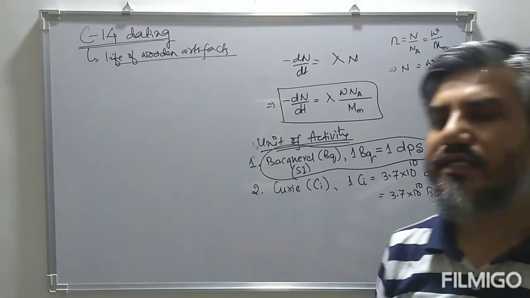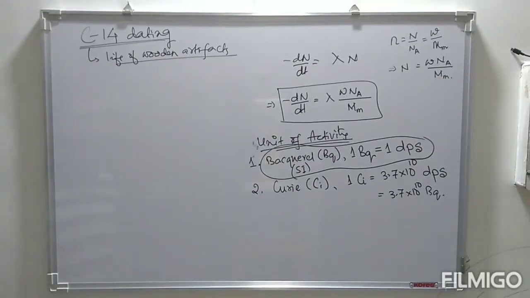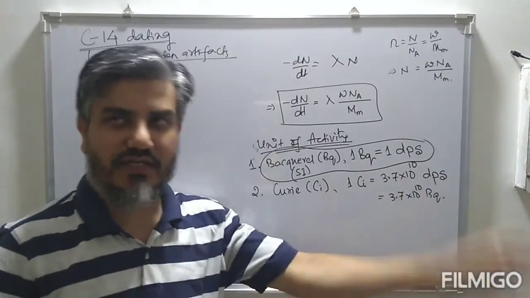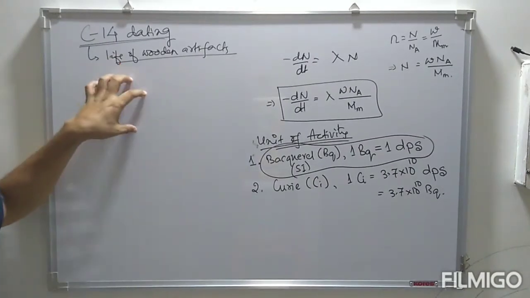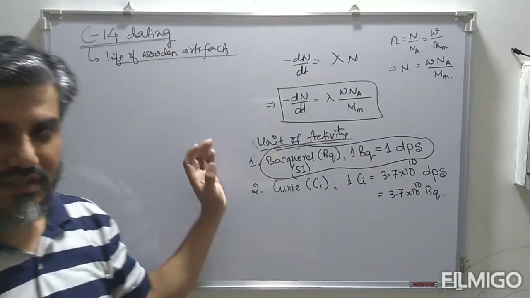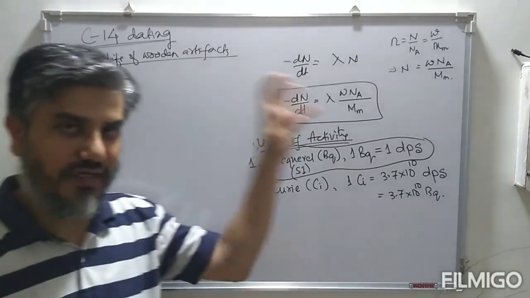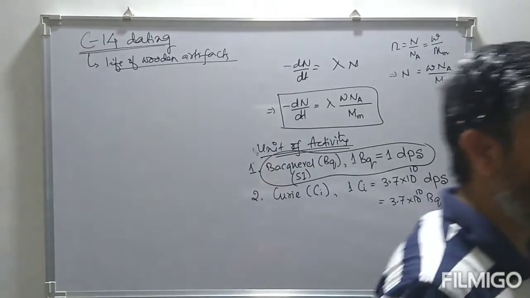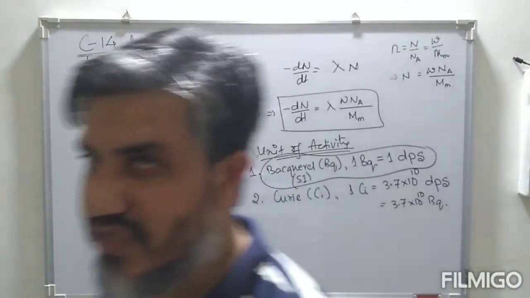On striking nitrogen nuclei, it converts nitrogen into a radioactive isotope of carbon, that is carbon-14. This radioactive carbon-14 combines with oxygen in the atmosphere to form carbon dioxide.